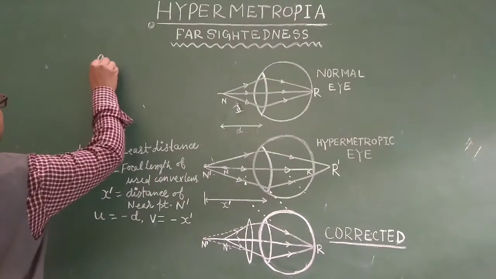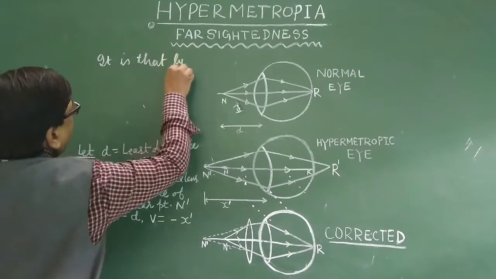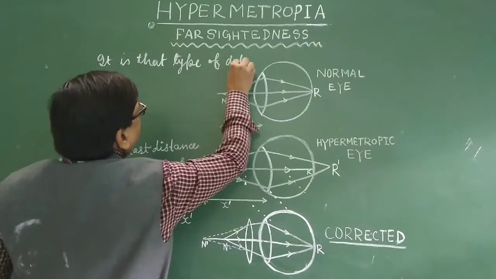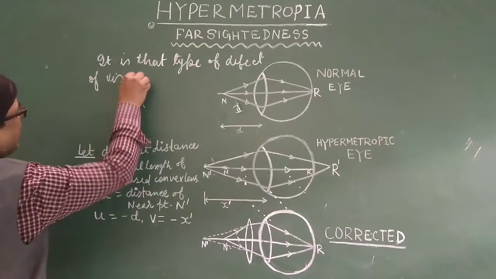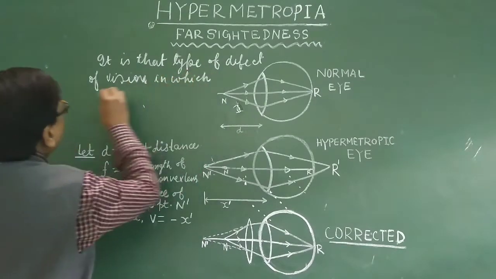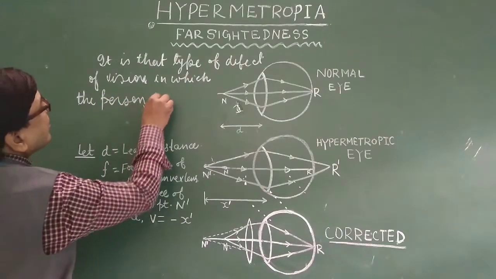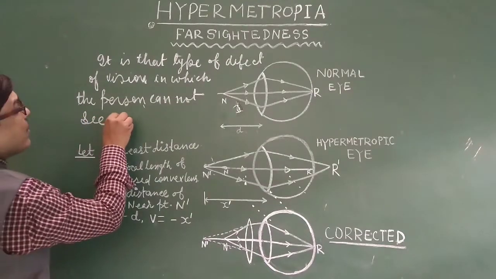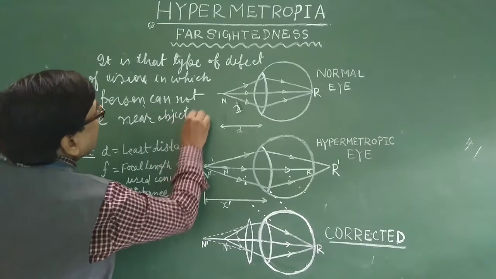It is that type of defect of vision in which the person cannot see near objects clearly.